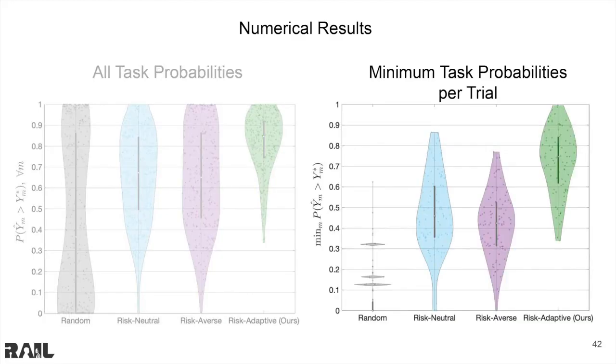Here, we report the minimum task probability per coalition formation problem. That is, in one coalition formation problem, the task with the lowest probability of success. We can see in green our method improves on the minimum task probability per trial. These 2 plots show that our method increases the average and minimum probability of success in a coalition formation problem, and thus can lead to more successful task completion.